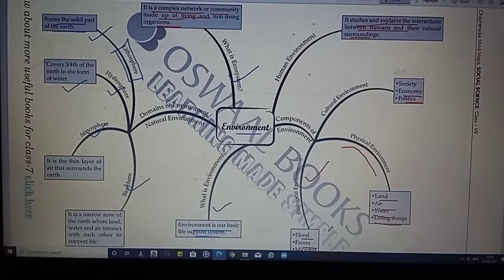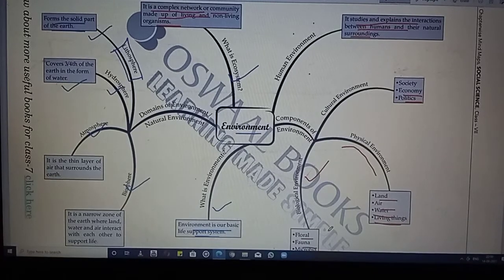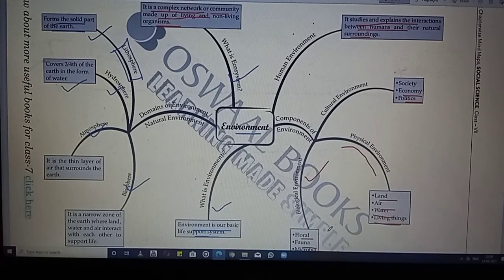So in all this order, you see that we have completed our chapter of environment, and in this chapter we have seen that the environment is where the place, people, things and nature surround any living organisms, and that is called the environment, and in that surrounding only the human being is living. Next is the biotic environment, in which all the living things are there, basically the plants and animals. After that, the abiotic environment is there, which refers to the non-living things such as the land.